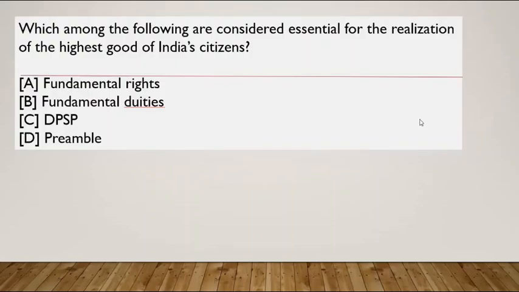Which among the following are considered essential for the realization of the highest good of Indian citizens? Fundamental rights are very important. DPSP is also important, but it is not enforceable, which means that if it is not followed by the government, you can't go to the court saying that the government has not followed this, because it is at the discretion of the government. But the government has to take certain care of ensuring DPSP enactment in the country. And the preamble is just like the first page of the constitution, which gives information about what this constitution is all about. So it doesn't speak about any good.